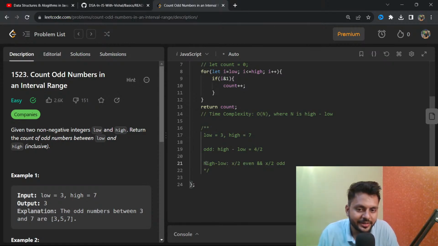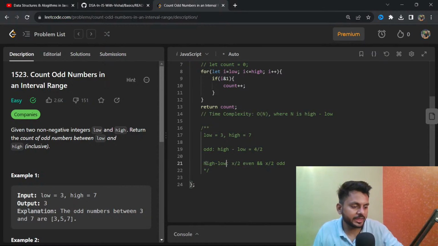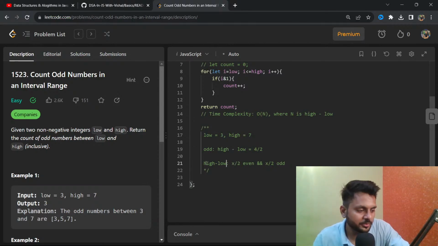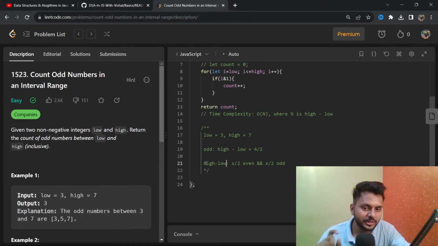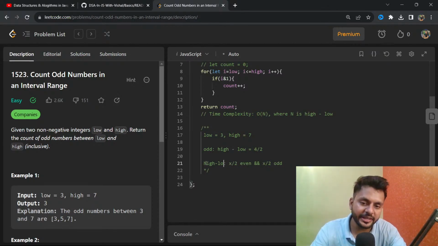Did you understand or not, tell me. Someone is asking for the pseudocode. Let me know, did you understand this thing or not? Our range will be high minus low. Depending on whether the number is inclusive, even or odd, we are going to do certain things. But first of all, understand that our range will be high minus low.